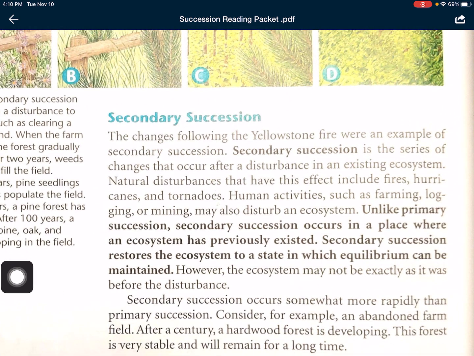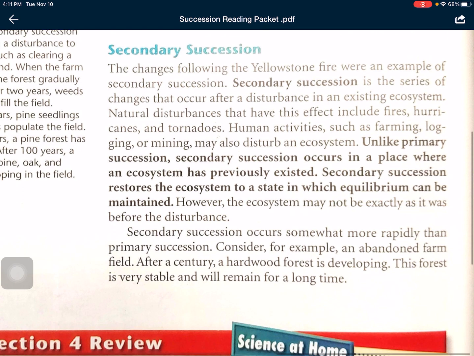The changes following the Yellowstone fire were an example of secondary succession. Secondary succession is the series of changes that occur after a disturbance in an existing ecosystem. Natural disturbances that have this effect include fires, hurricanes, and tornadoes. Human activities such as farming, logging, or mining may also disturb an ecosystem. Unlike primary succession, secondary succession occurs in a place where an ecosystem has previously existed. Secondary succession restores the ecosystem to a state in which equilibrium can be maintained. However, the ecosystem may not be exactly as it was before the disturbance.